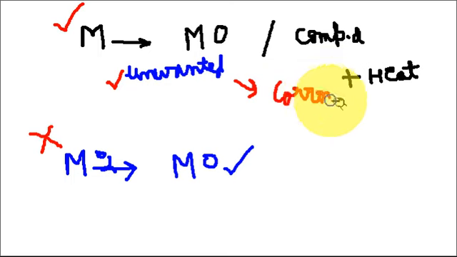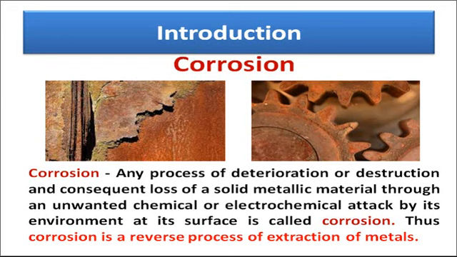So I hope it is clear that conversion of pure metal into its compound or its oxide unwantedly is called a corrosion reaction. I am again repeating the definition: corrosion is any process of deterioration or destruction of a solid metal through unwanted chemical or electrochemical reaction by its environment.